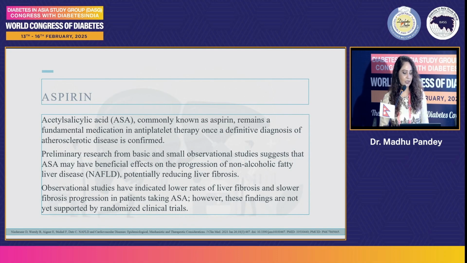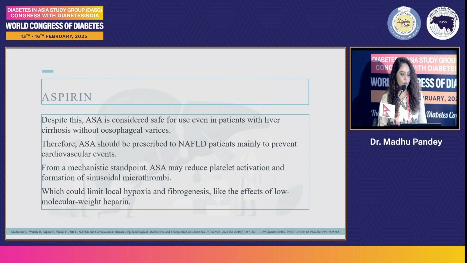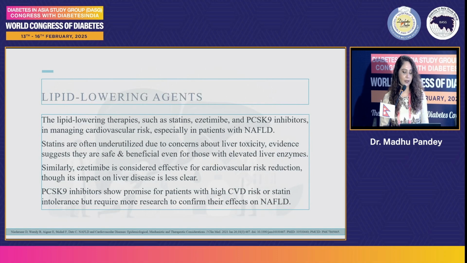However, these findings are not supported by randomized clinical trials. It is also not safe for patients with esophageal varices and cirrhosis, therefore it should be prescribed mainly to prevent cardiovascular disease. From a mechanistic standpoint, ASA may reduce platelet activation and formation of sinusoidal microthrombi, which could limit local hypoxia and fibrosis, like the effect of low molecular weight heparin.